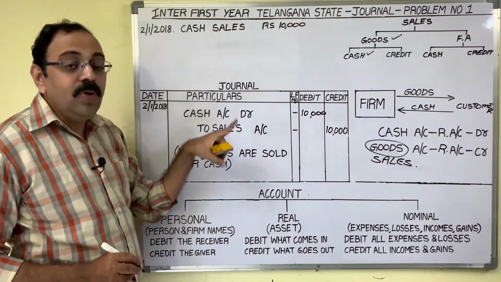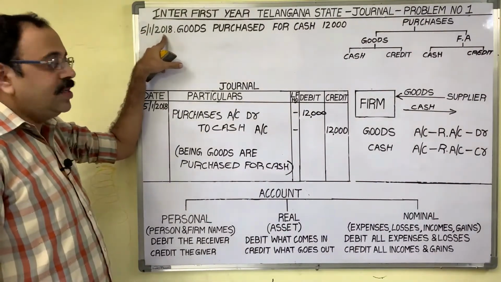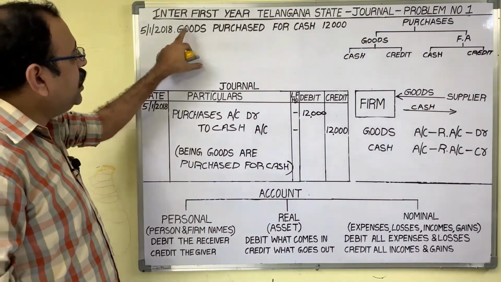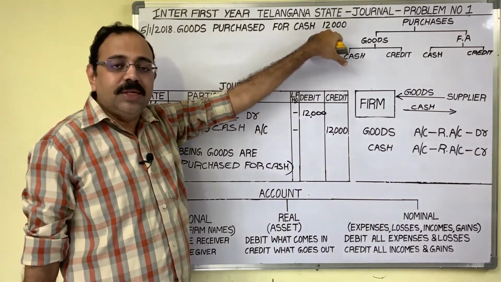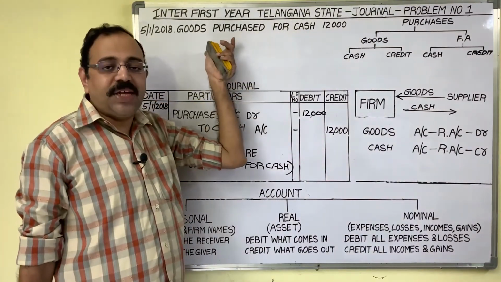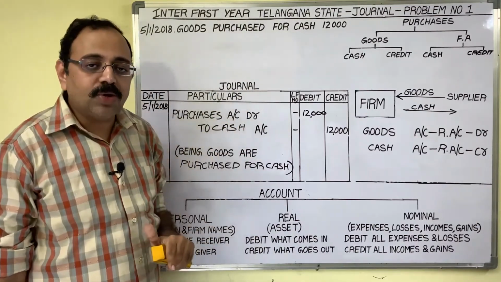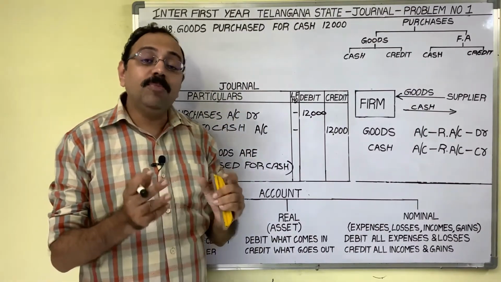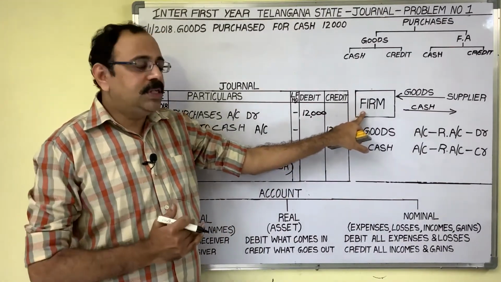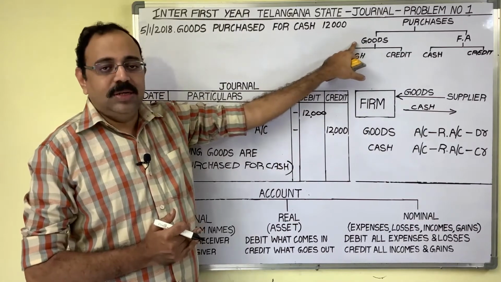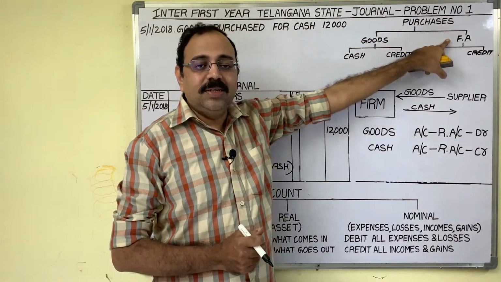Now let us move to the next transaction. Third transaction date is 5th. On that day, the transaction is goods purchased for cash, 12,000 rupees. This is a purchase transaction. Like sales, in case of purchase also, you should remember some important points. A firm generally purchases goods, rarely purchases fixed assets.